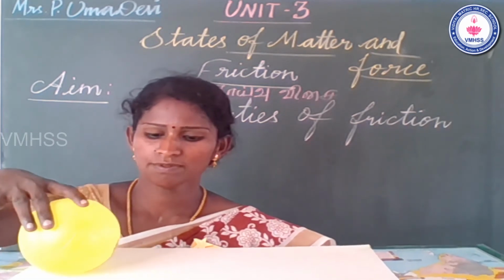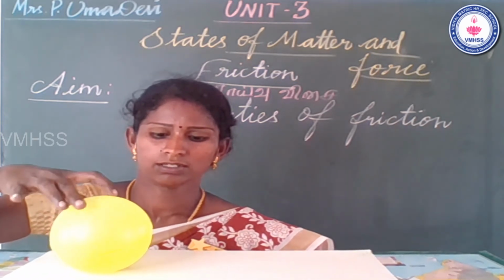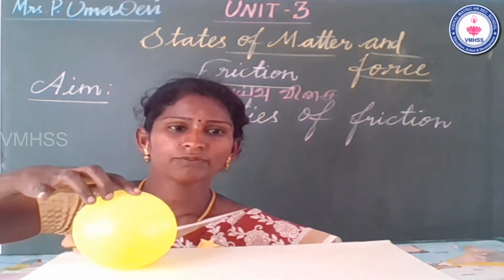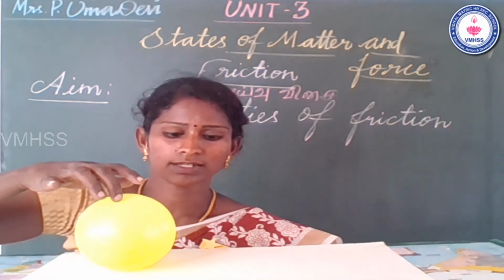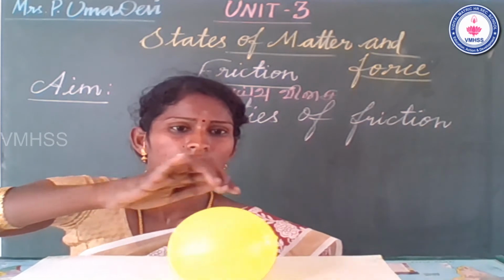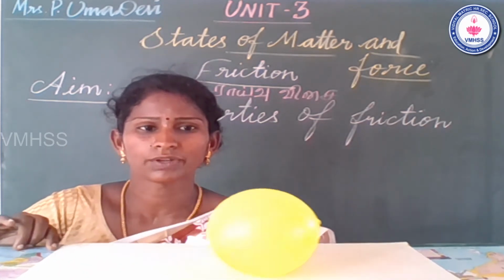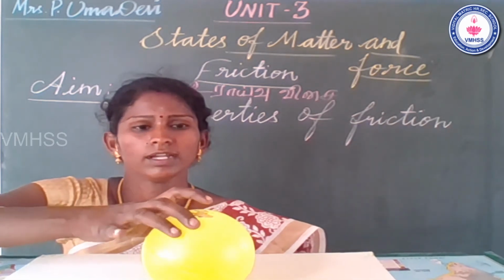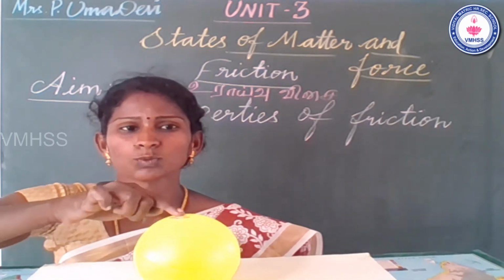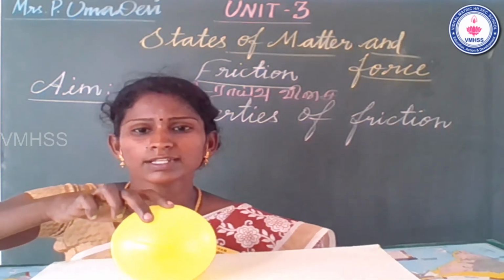I apply some force, and that is one kind of example of friction. The ball is moving fast on the smooth surface, so we need only less friction on a smooth surface.